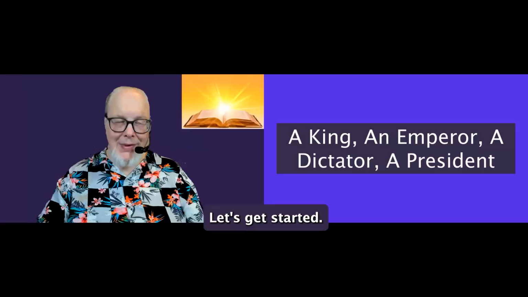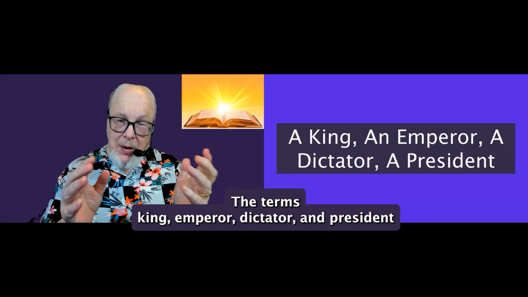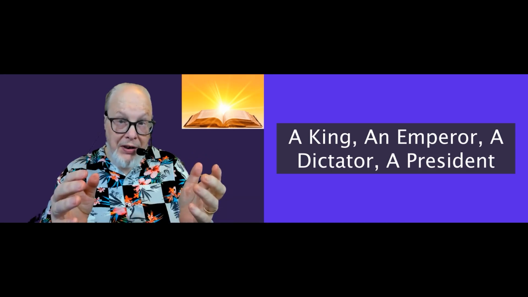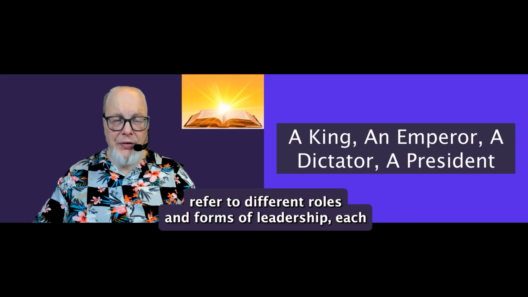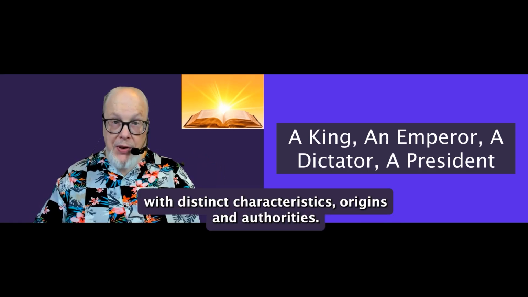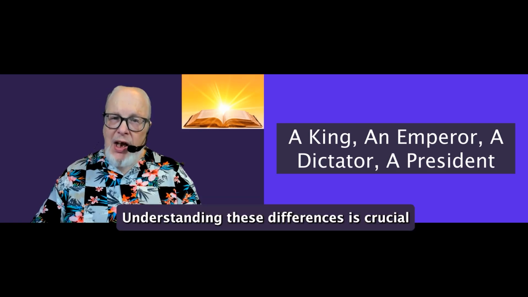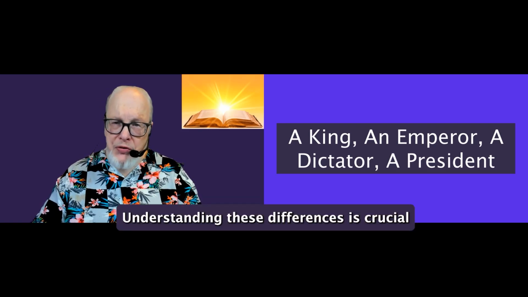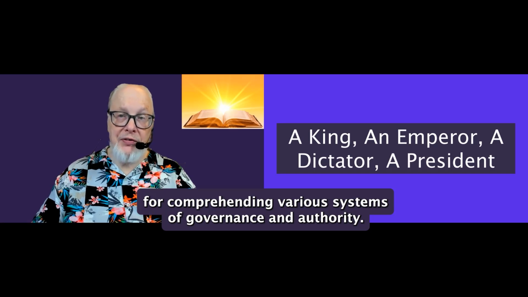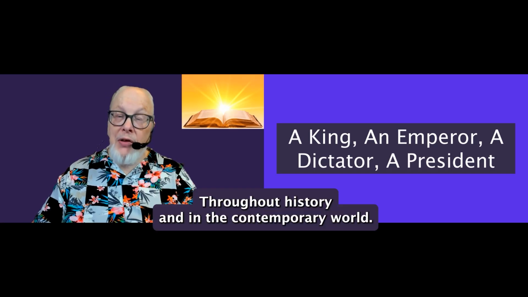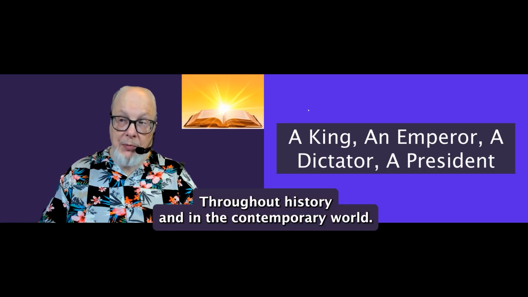Let's get started. The terms king, emperor, dictator, and president refer to different roles and forms of leadership, each with distinct characteristics, origins, and authorities. Understanding these differences is crucial for comprehending various systems of governance and authority throughout history and in the contemporary world.